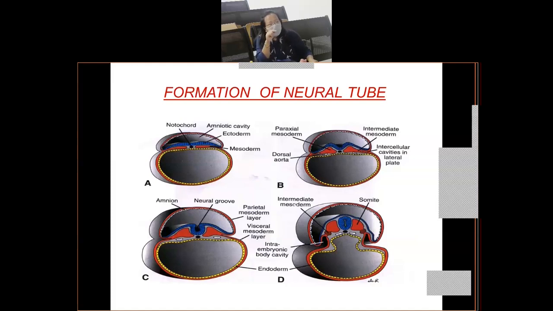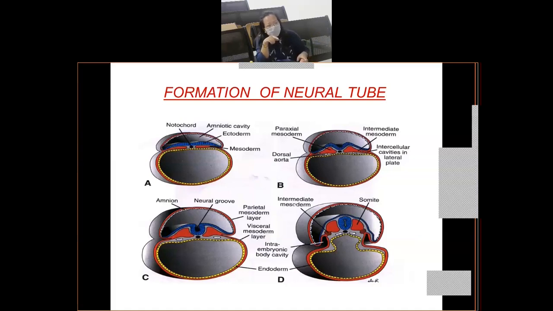In the midline below the ectoderm, you have a solid cord of cells known as the notochord. As I told you earlier, in slide B, the midline portion of the ectoderm which overlies the notochord starts thickening or proliferating to form a plate known as the neural plate. So the neural plate is formed in slide B, and the cells of the neural plate are known as neuroectoderm. Basically they are derived from ectoderm. Just remember that: the cells of the neural plate are called neuroectoderm.